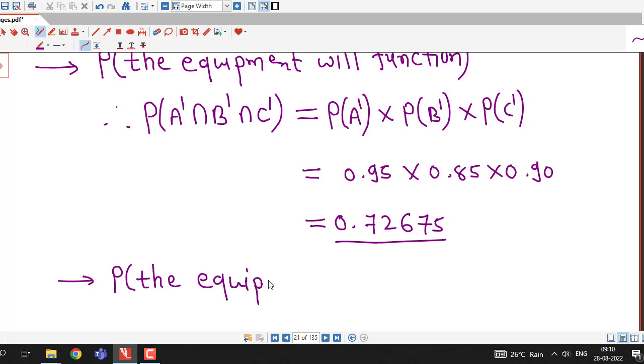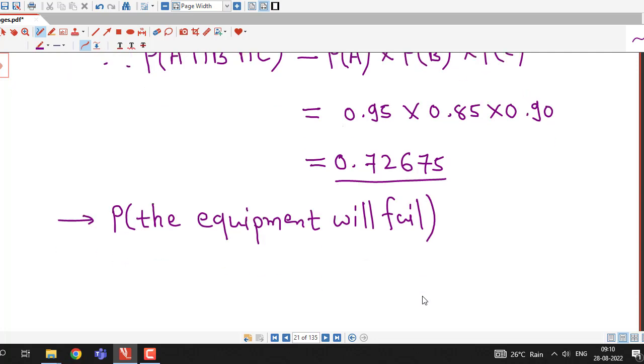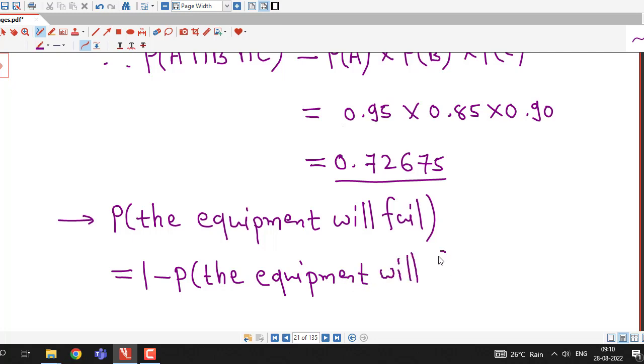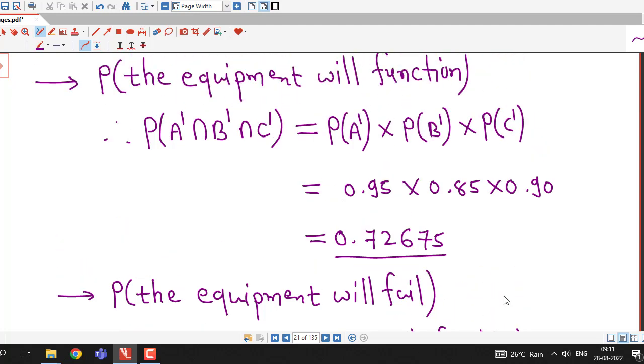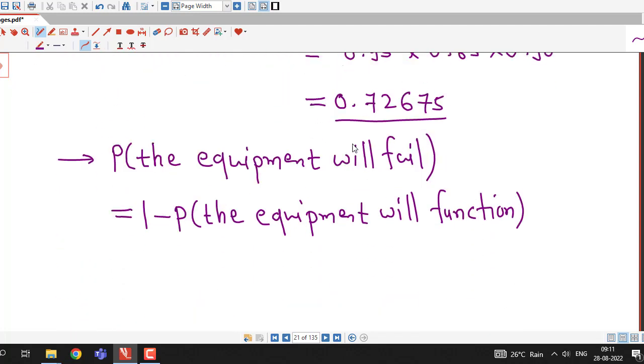Now the probability that the equipment will fail before the end of the year is equal to 1 minus the probability that the equipment will not fail, or equipment will function. That probability I have obtained here, it is 0.72675.